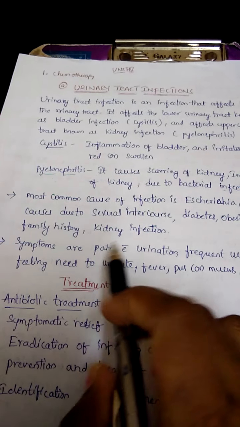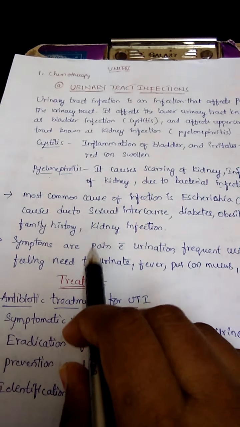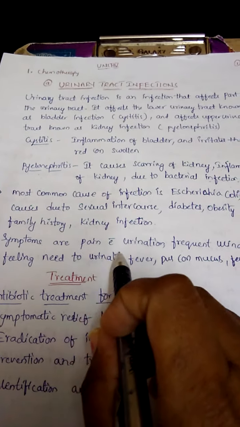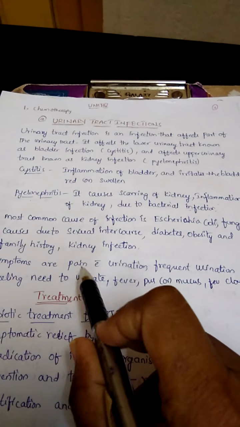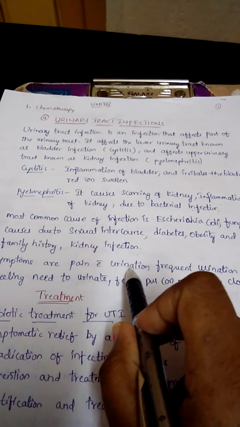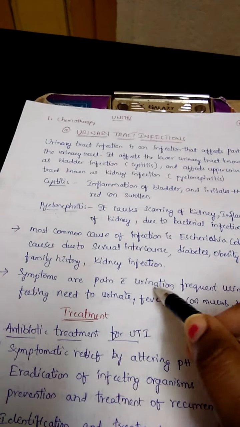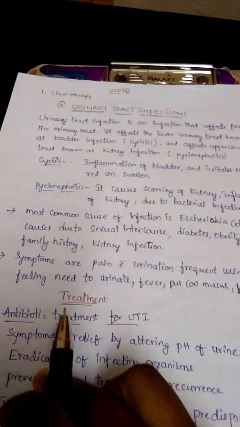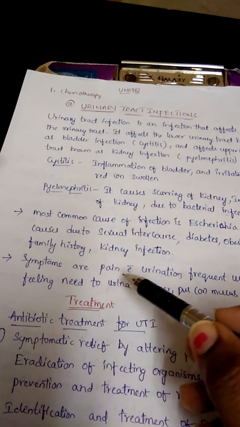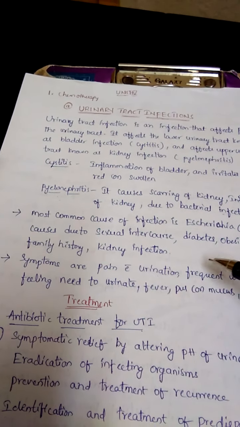The symptoms associated with UTI are mainly pain with urination. If the patient undergoes urination, pain will occur during that urination.